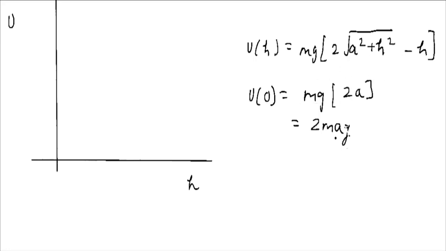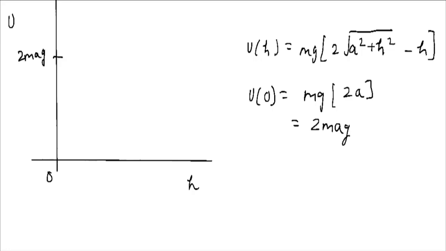So at h equals 0, we get the value of u as 2mga. It is a positive value.